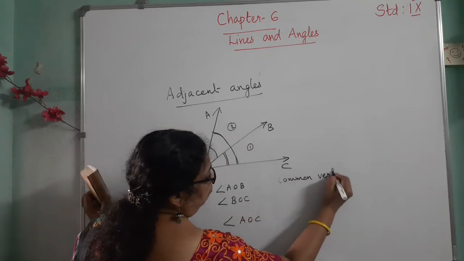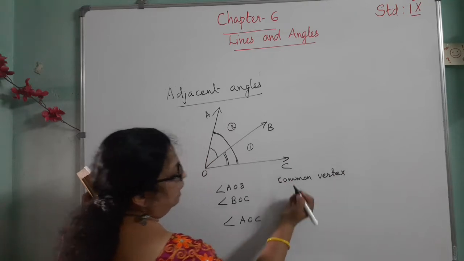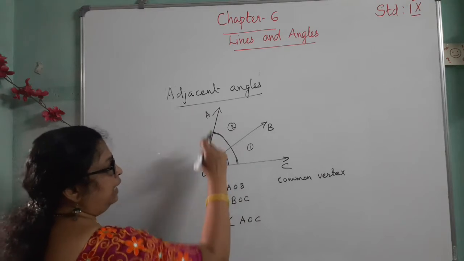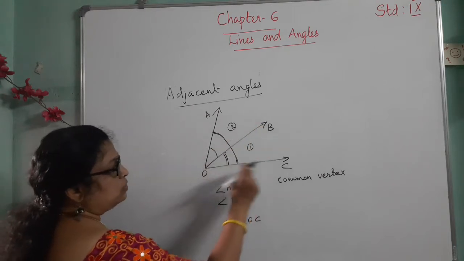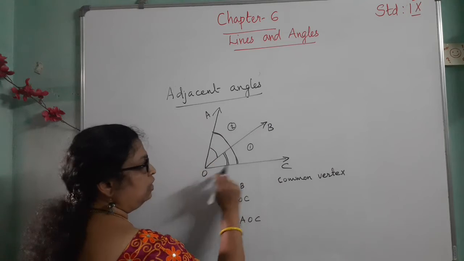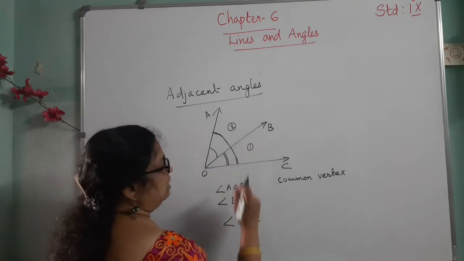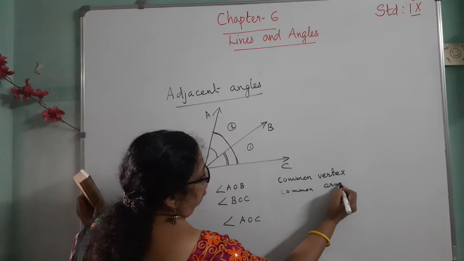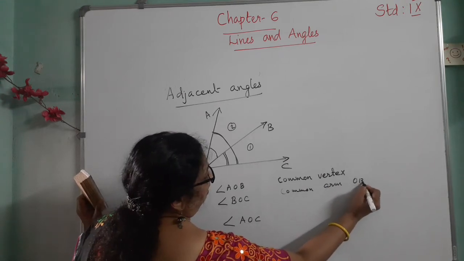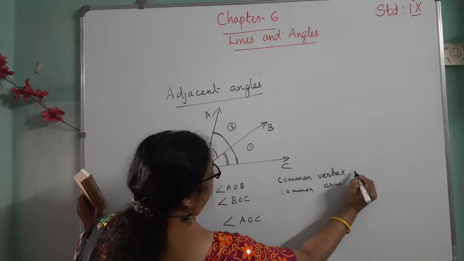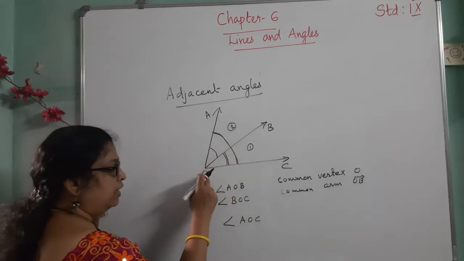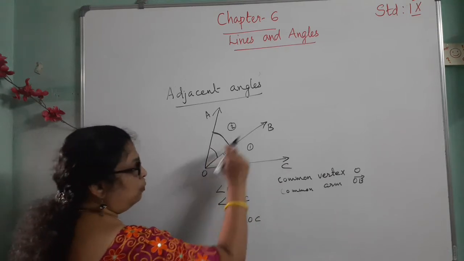Then a common arm. For AOB, the arms are OA and OB. For BOC, the arms are OB and OC. So the common arm is OB, ray OB, and the common vertex is O. So these two angles have a common vertex and a common arm.